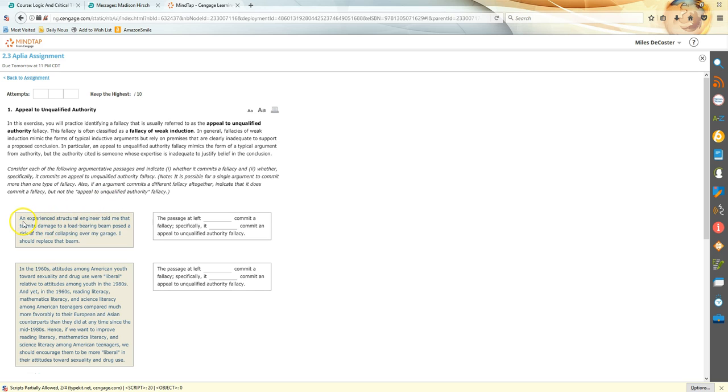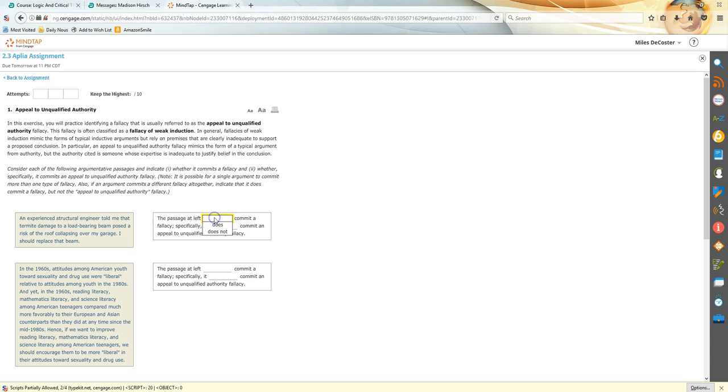Okay, so here I have an experienced structural engineer telling me that this termite thing could cause my roof to collapse, and then the conclusion is that I should replace the beam. So my conclusion is that I should replace it, and my support for that is that this experienced person told me. Although it might seem to be on the right track for an appeal to unqualified authority because it is relying on an authority, this is someone I should take seriously, an experienced structural engineer. They should know about what is likely to cause risk of roof collapse, in this case, the termite damage.